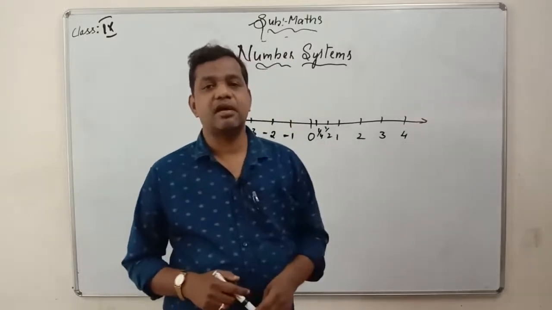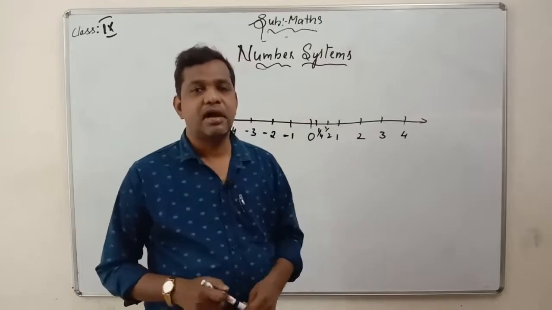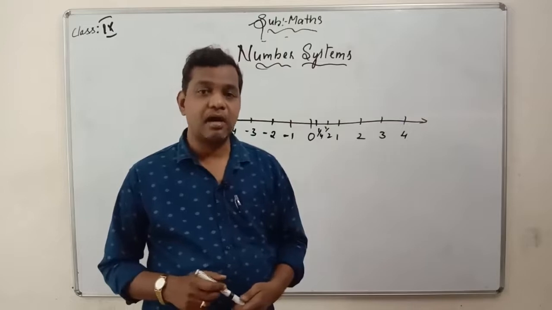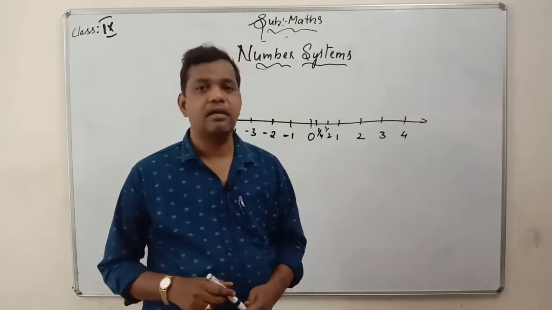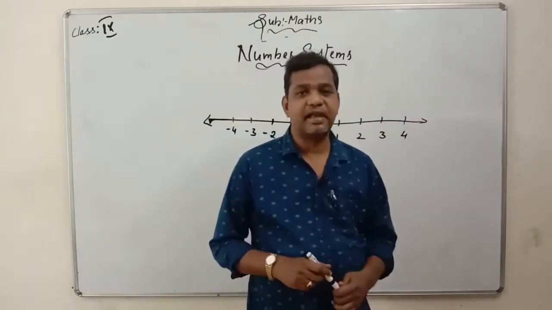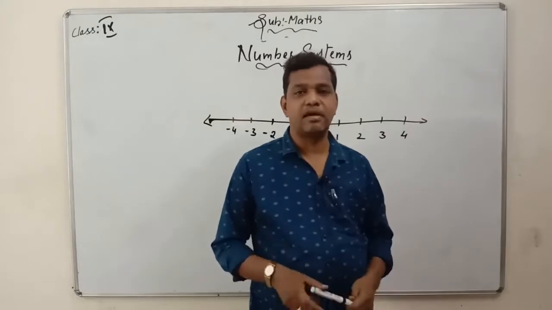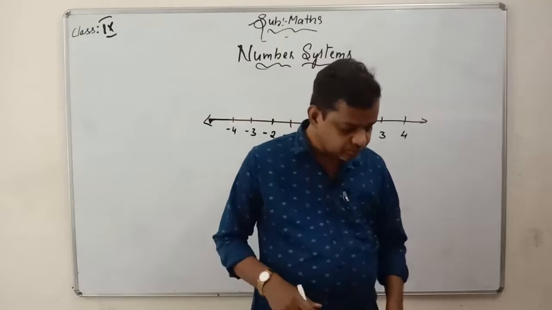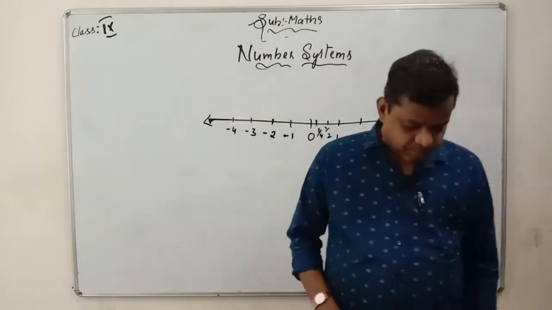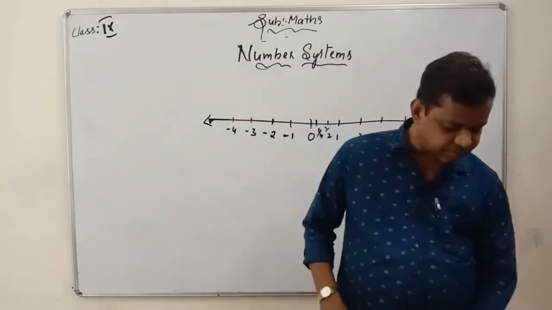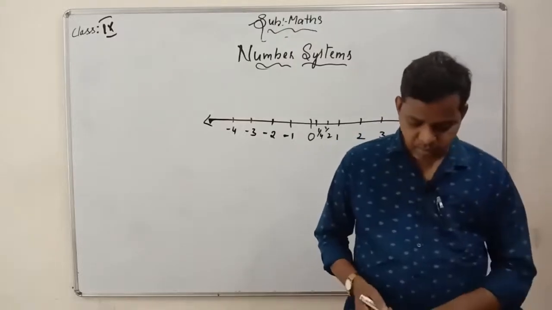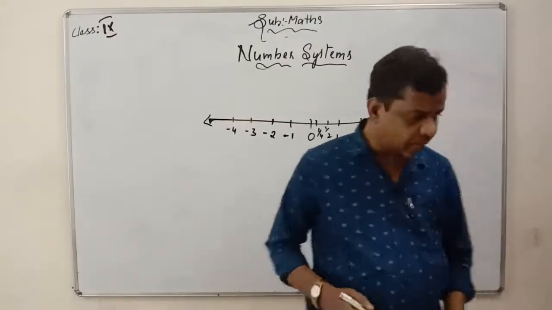First let us see what these types of numbers are, what they are represented by, and what alphabetical letter is given to represent any number. It may be a whole number or it may be an integer or any number. Let us see the first number. So here we have the first number, natural number. What are natural numbers generally?